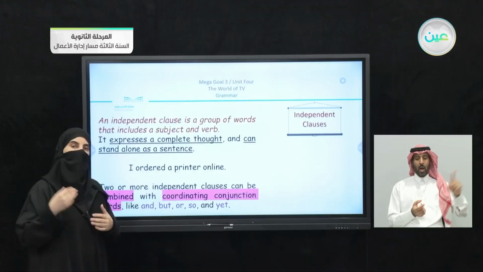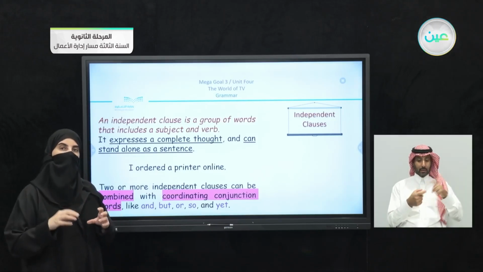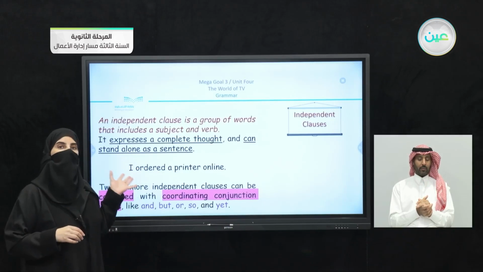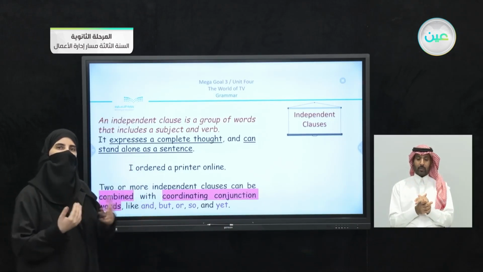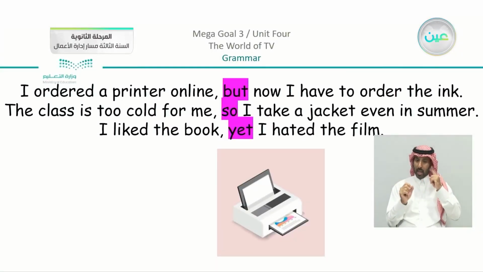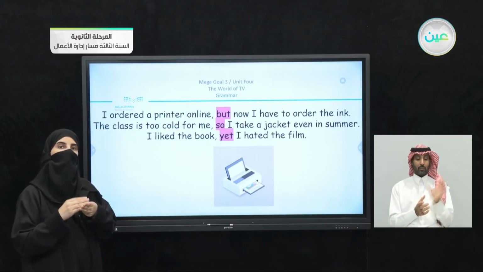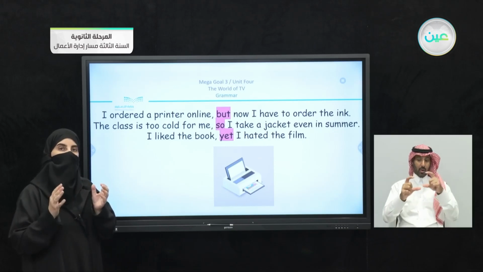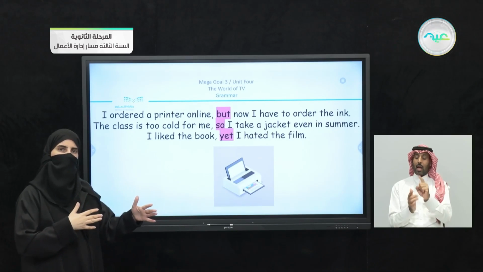So when I just explained that we have one idea using the paired conjunctions, here I'm going to use independent clauses that give me a complete idea. We're going to see more. What does this mean? Now, we can see that we have complete sentences. We have actually three sentences. We have two parts, and these parts are called clauses. These clauses are divided, and each clause has a different idea in it.